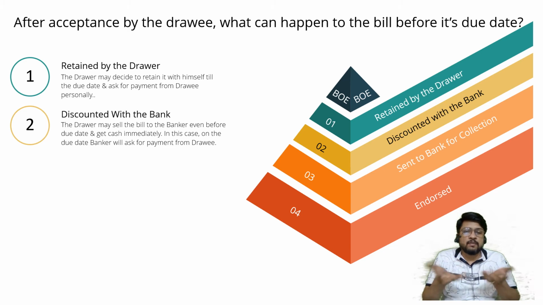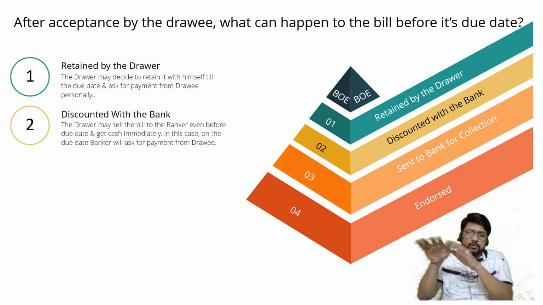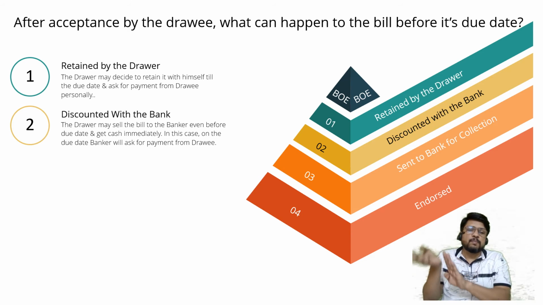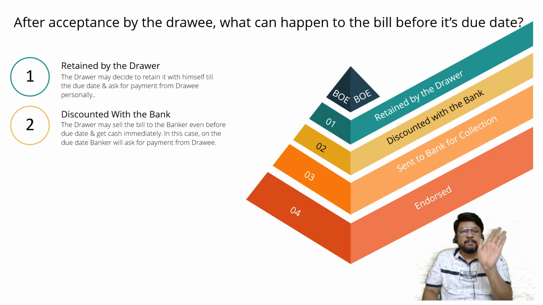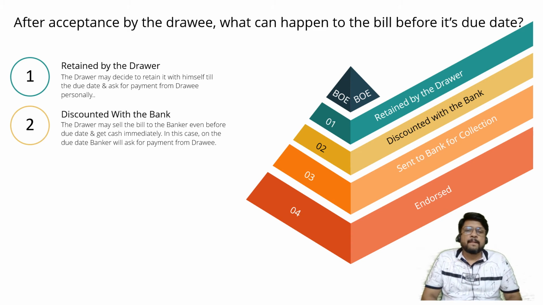Bank will ask, then what will we get? How will I get the cash back? Drawer will tell the bank that you give the cash to me today itself. Wait for 4 months. At the end of 4 months, you please go to the drawee. Ask him for the payment and he will honor, because he doesn't pay by looking at face. He pays by looking at the bill. If you are holding the bill, he will pay the bill to you. You are a holder in due course because you have obtained it for valuable consideration. Consideration is what you have paid me today itself.